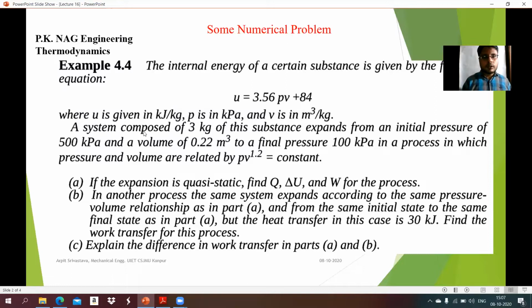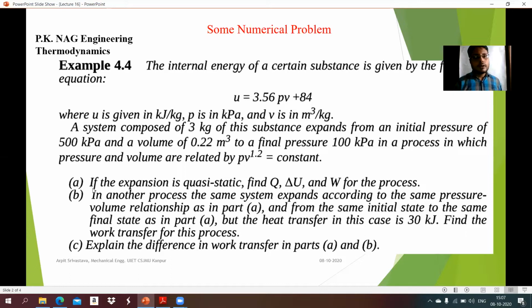A system composed of 3 kg of this substance expands from an initial pressure of 500 kilopascal and a volume of 0.22 meter cube to a final pressure of 100 kilopascal in a process in which pressure and volume are related by PV to the power 1.2 equals constant.